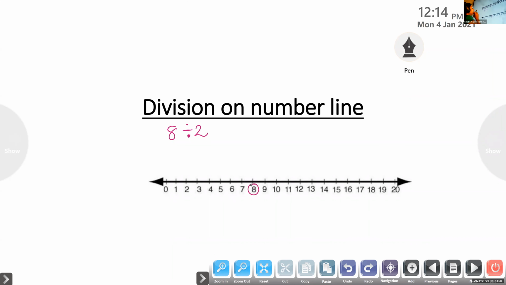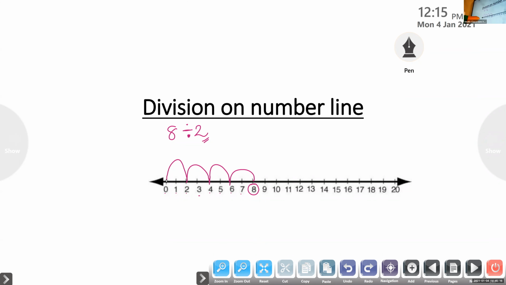By which number? By 2, the second number. We have to do the backward jumping to the second number, till we reach 0. Okay. So from 8 we start: 1, 2. Where did we reach? 6. Again 1, 2. Where did we reach? 4. 1, 2. Where did we reach? 2. 1, 2. Where did we reach? 0. Once we reach 0, we can stop.